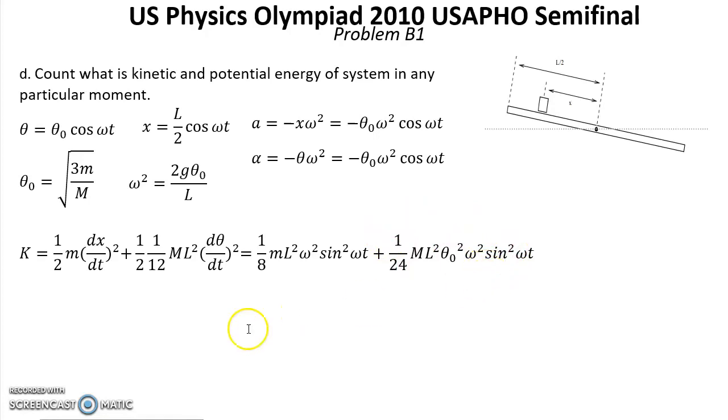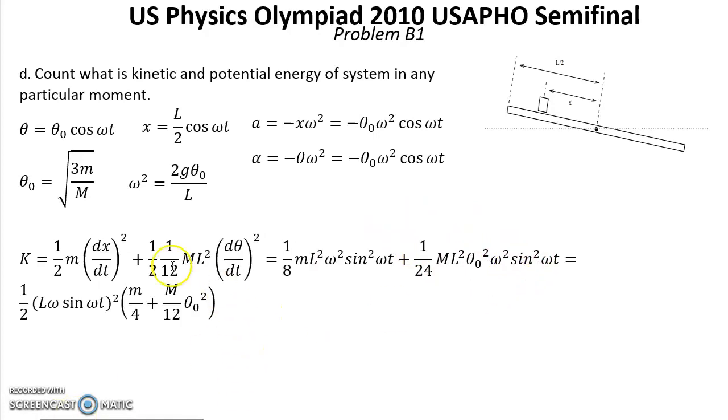We can rewrite it in this form, and because θ0 equals this expression, we can put it here and find the final expression for kinetic energy. That will be this expression, and to simplify it, we can use θ0 to express it like this one.